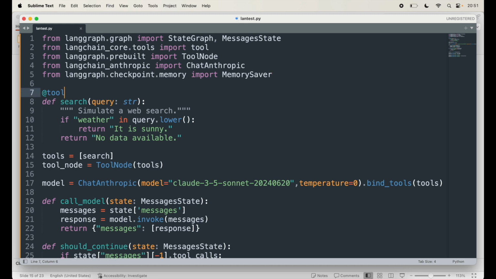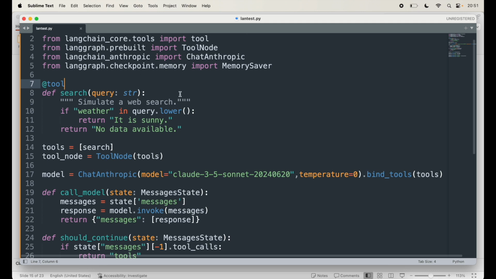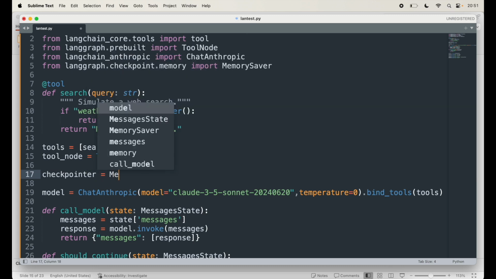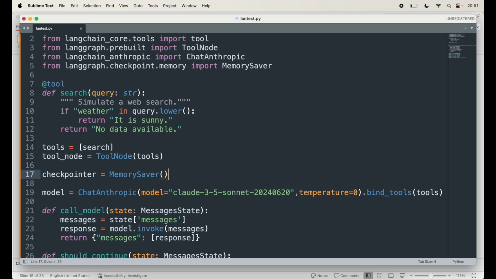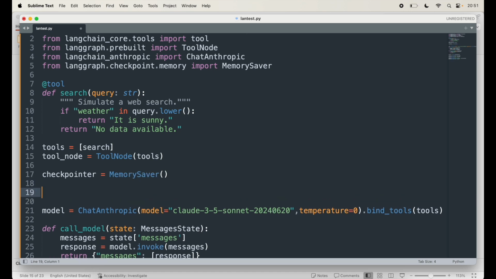Now I need to initialize the memory saver, so I am going to do it. Let's put it here somewhere. I'm going to say checkpointer equals MemorySaver, so this is initializing the memory saver. Now I'm going to compile the graph into a runnable application.